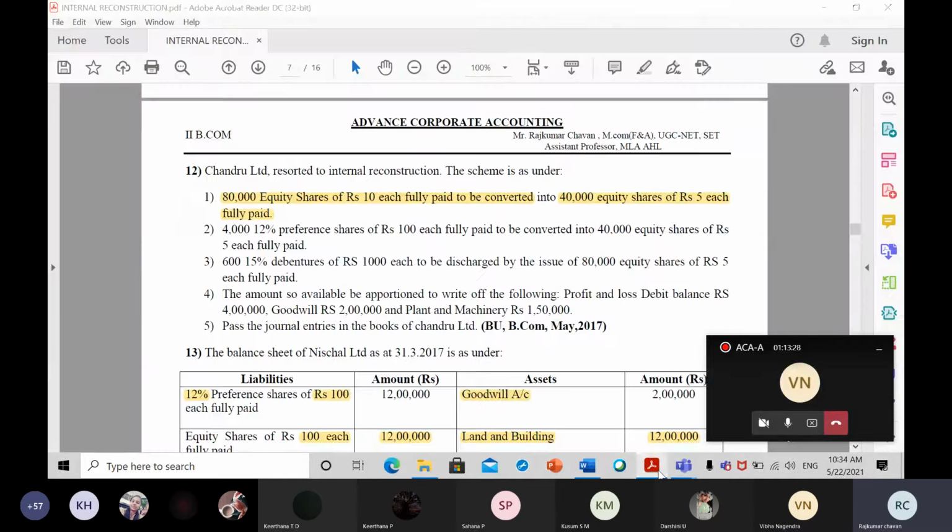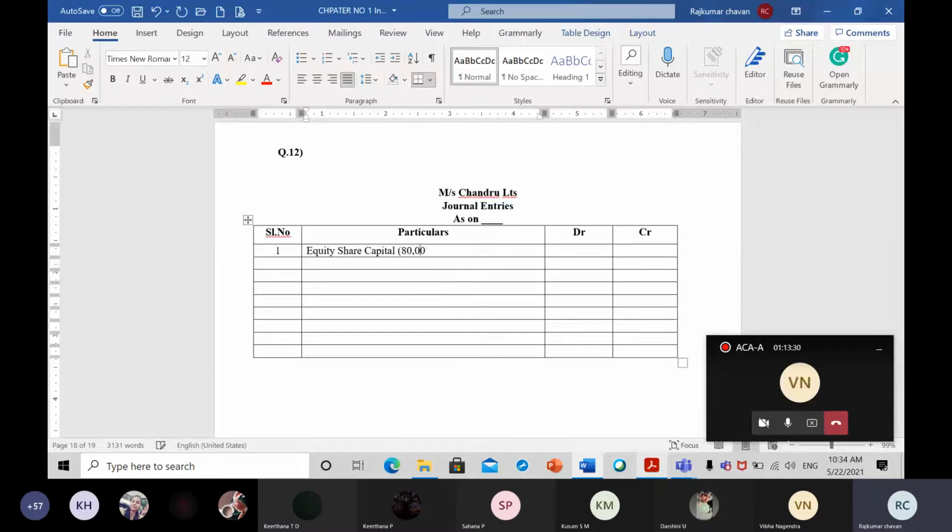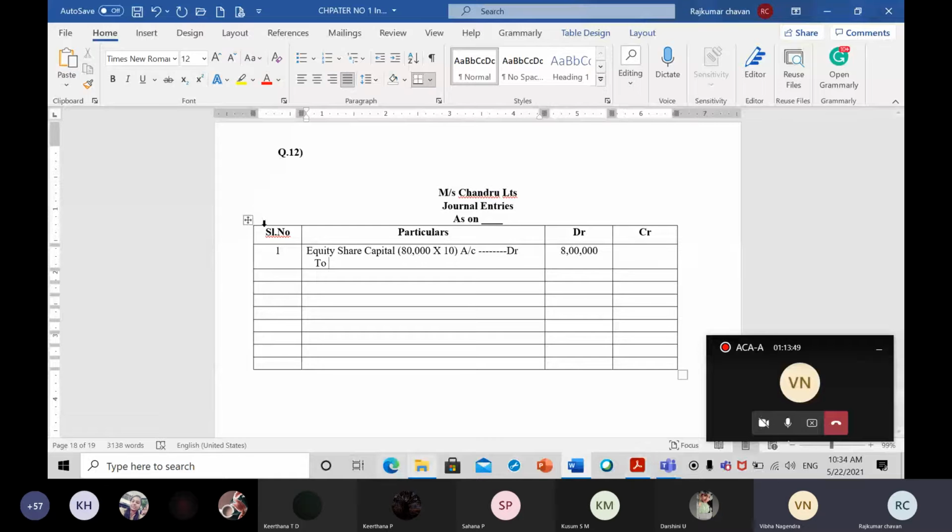Old shares are how many? 80,000 shares are there in the company, of face value how much? 10 rupees. Equity share capital account debit. So which is how many rupees? 8 lakh rupees. Correct? Yes or no? Yes.